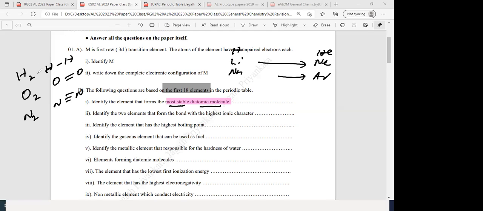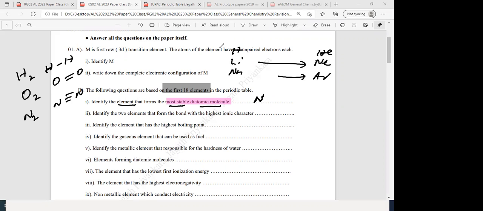The most stable one is out of these which one? Which one has higher bond energy? Answer will be nitrogen. Identify the element. Element means you have to write just the element, right? Symbol or the name of the element.